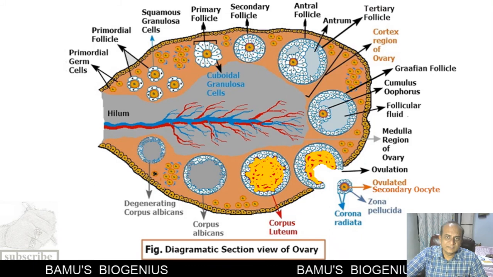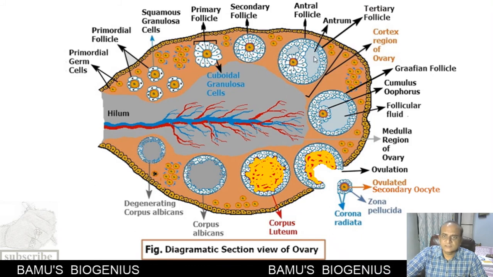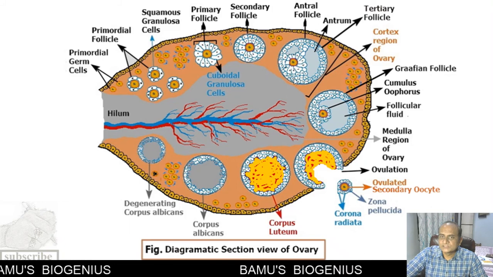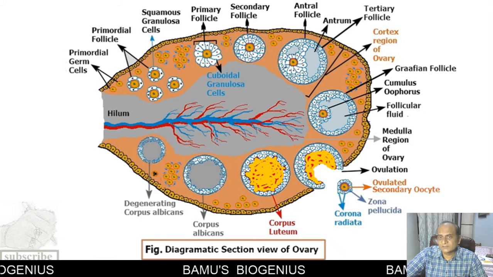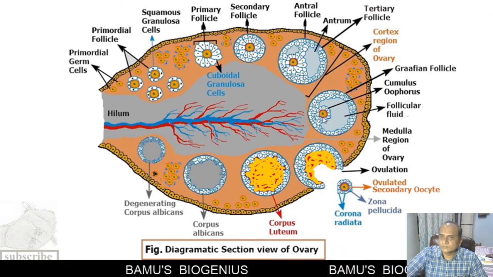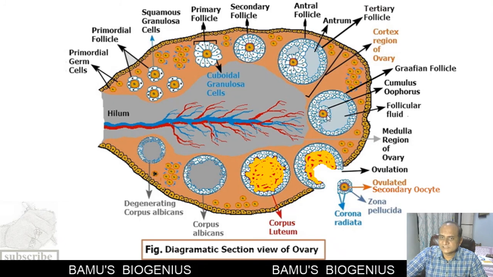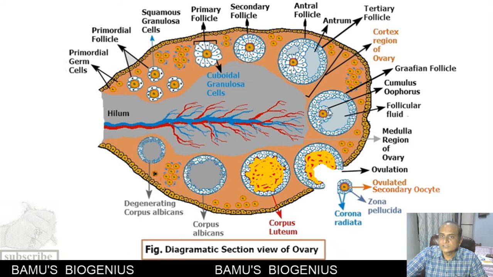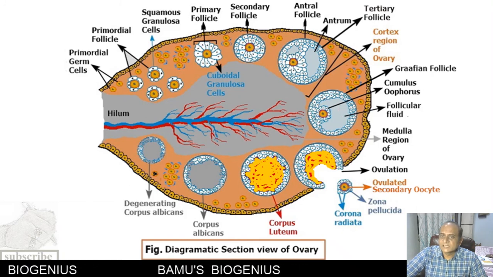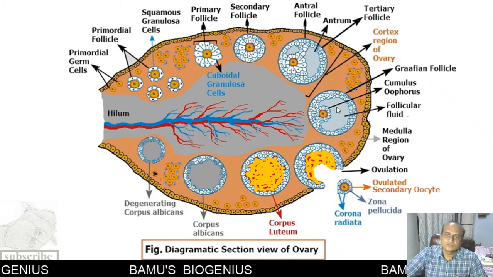It is secreted by the granulosa cells, and then this antrum cavity pushes this particular primary oocyte towards the periphery of the follicle, and because of that, this particular primary oocyte is present in a mound of cells. That's why this is called the cumulus oophorus, and as the antral cavity increases in size, now it becomes a Graafian follicle. So this Graafian follicle is now ready to ovulate.